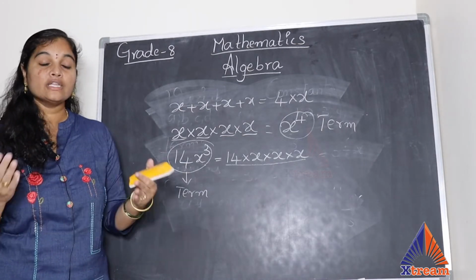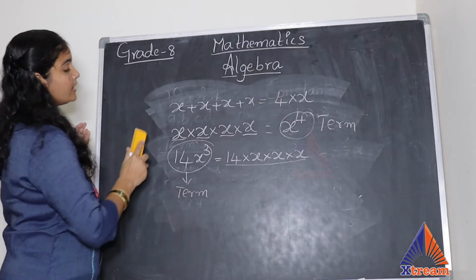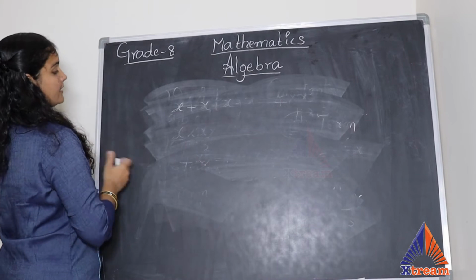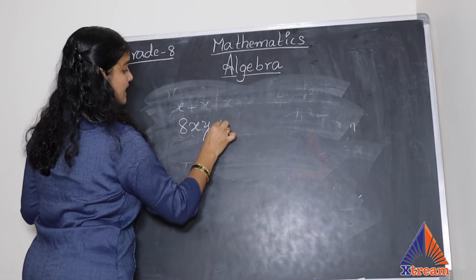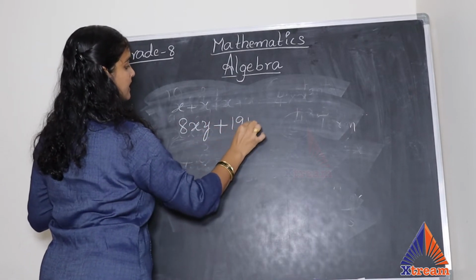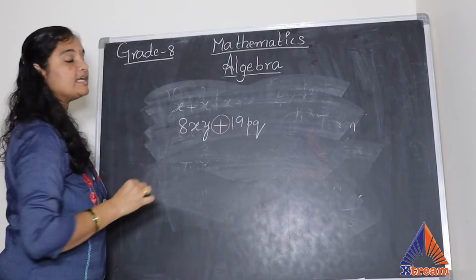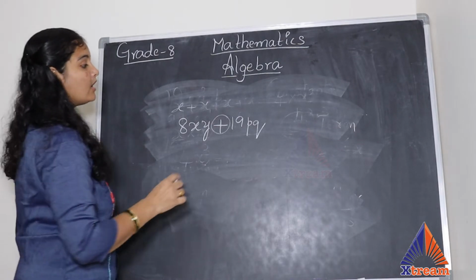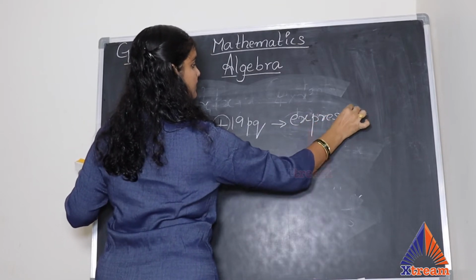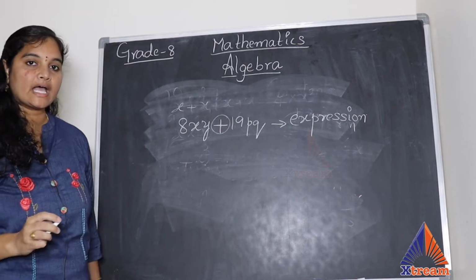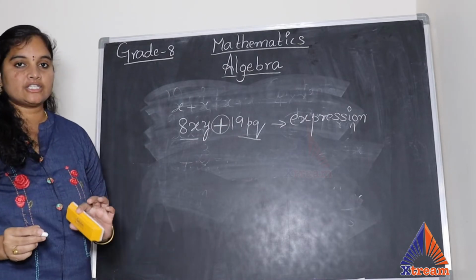Now what if all these terms are connected with either addition or subtraction? What do we call them? For example, I'll take 8xy, this is a complete term, added to some 19p cube, which is a different term. Two different terms are connected with this addition. What do I call this? I call this an expression, because there are two terms which are connected with addition.